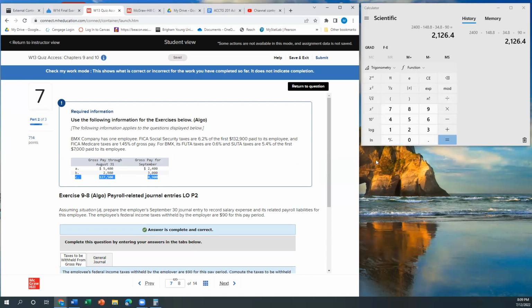We would have to say 132,900 minus the 127,500 they've already earned means only 5,400 of that 8,900 they got paid in September would be subject to Social Security. But for Medicare, the whole 8,900 they earned. So that's why they're giving us different scenarios, and some are easier and some are harder. So if you got stuck with a harder one, sorry. Anyway, so there's the problem, and I hope this was helpful for you.